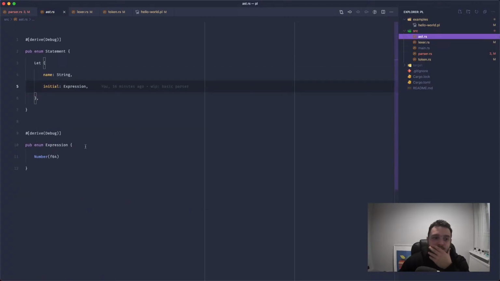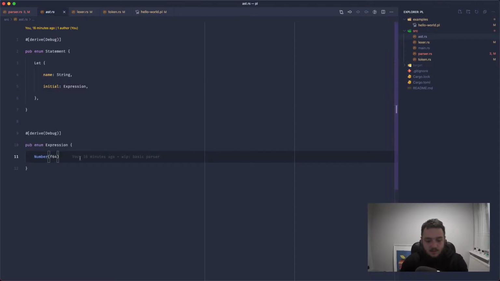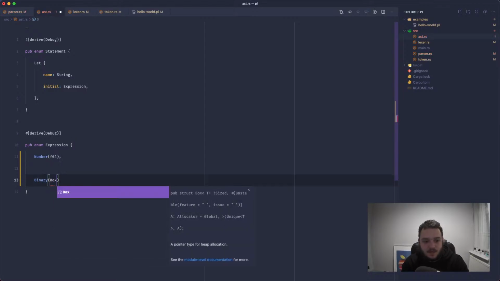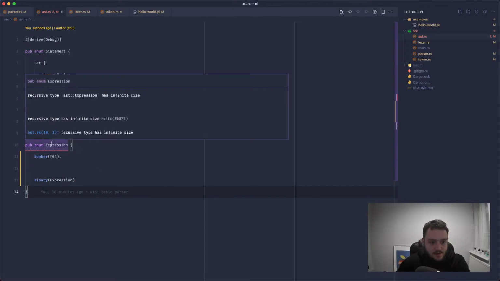So for the expressions, we need a couple more here because we've got binary expressions. So let's do binary expression. We're going to have an expression on the left. We're going to need to wrap this in a box. I'll show you what the error would say if we were to put an expression into here.